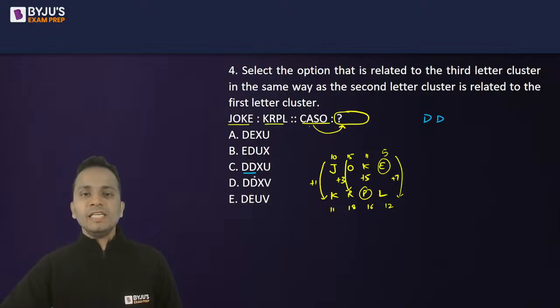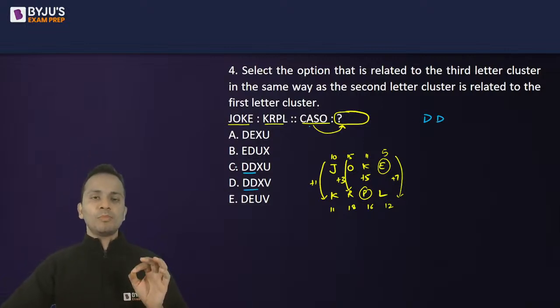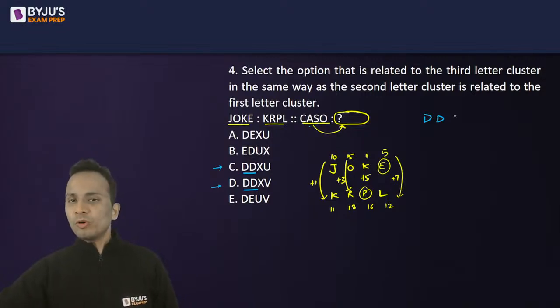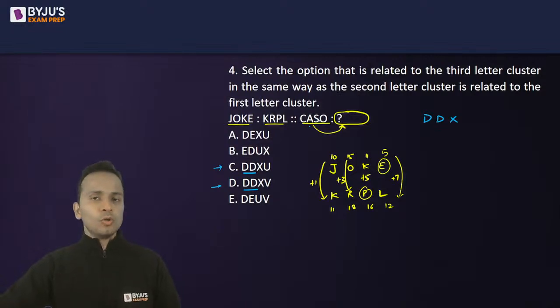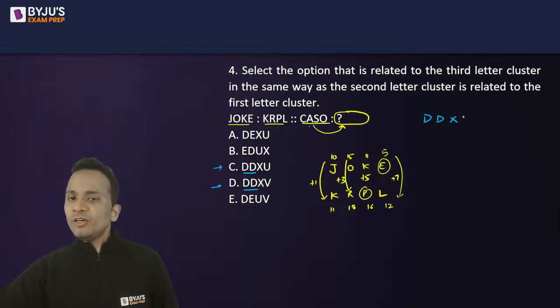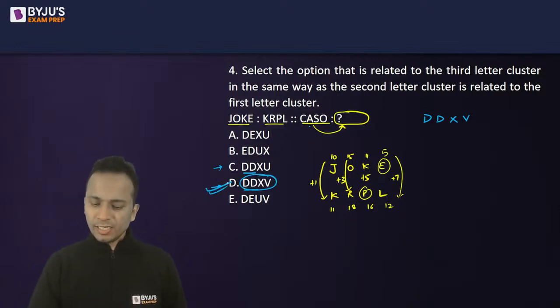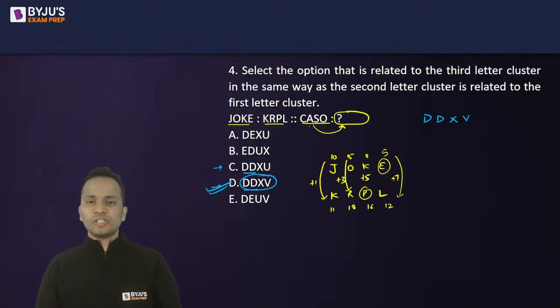So I have DD and DD in options C and D. Then S, which is 19, plus 5 is 24, and 24 corresponds to X. O, which is 15, plus 7 is 22, and 22 is equivalent to V. So our answer should be DDXV, which is option D. So option D should be the correct answer to this question.